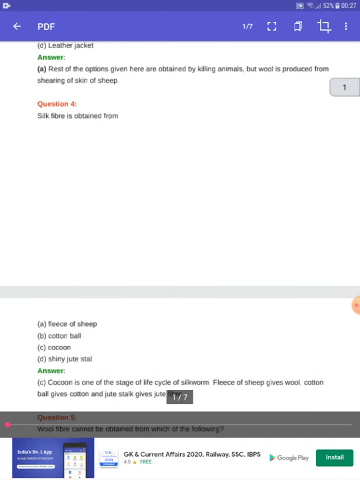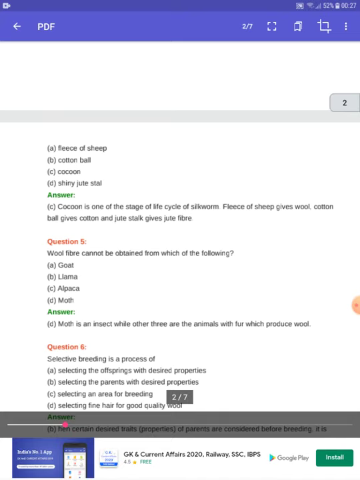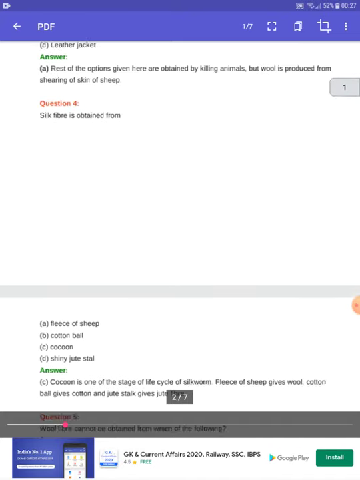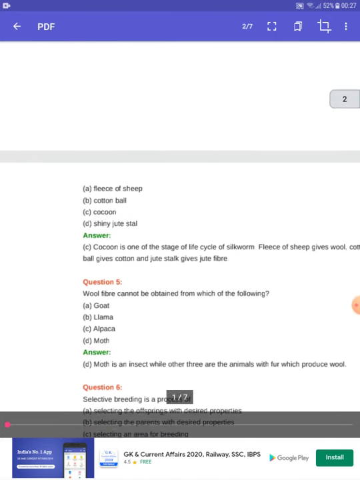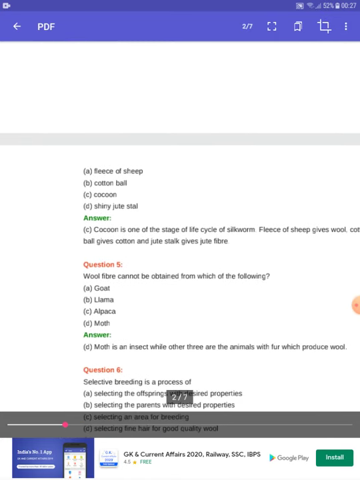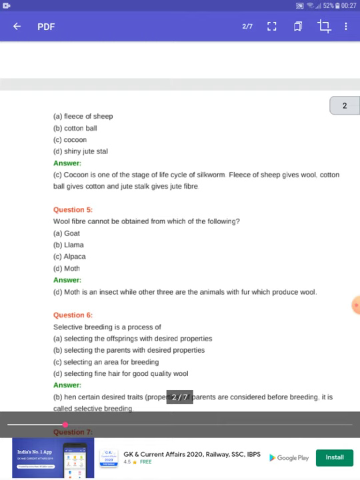Next question. Silk fiber is obtained from the: fleece of the sheep, cotton wool, cocoon, or jute shawl? So that is very easy. Silk fiber is obtained from the cocoon, because cocoon is one of the stages of the life cycle of the silkworm.